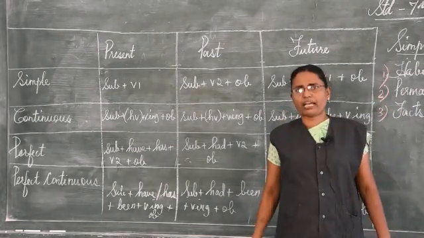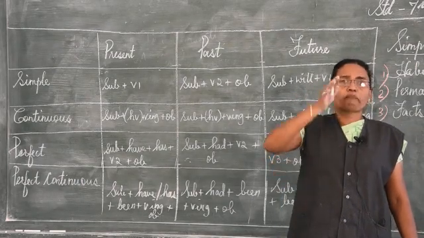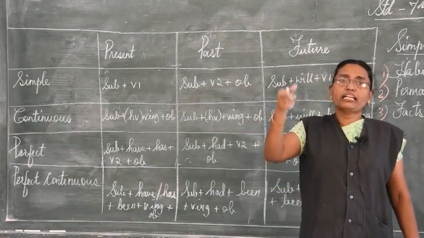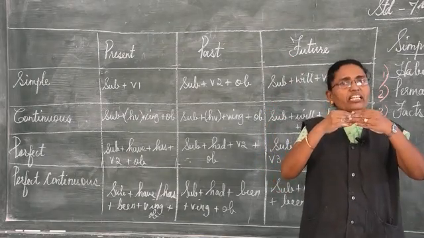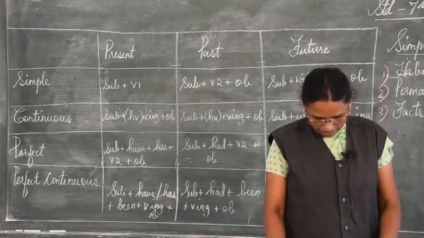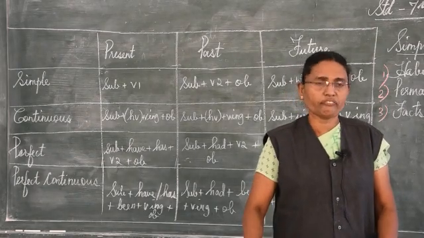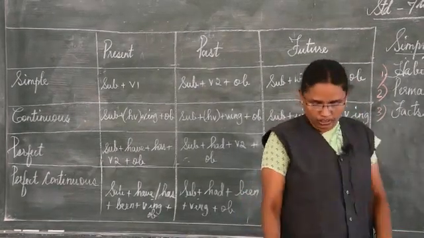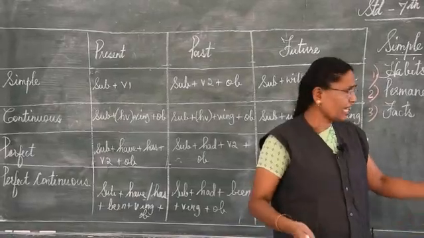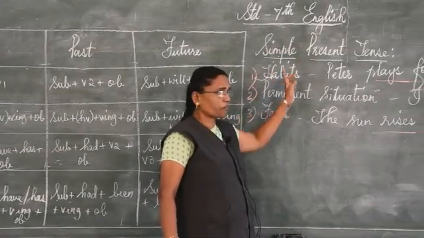The subject will be the same and the verb will be the same, so how the verb changes from present to past, past to future, will be very easy for you to understand. I can give a lot of other examples too, but we will see some other examples first. As I have said, first we have seen simple present tense. Next you have simple past tense.